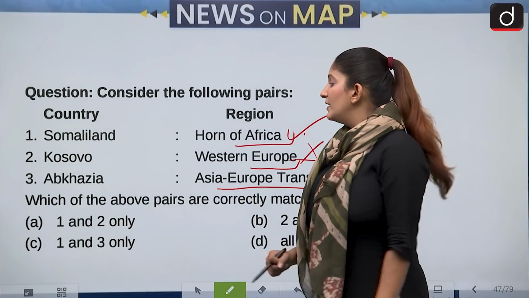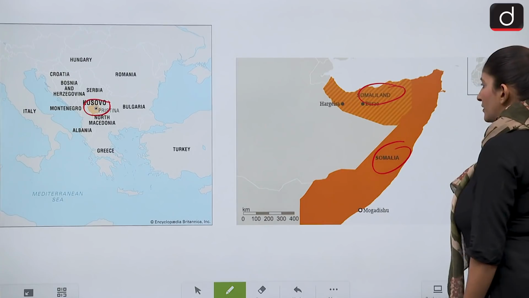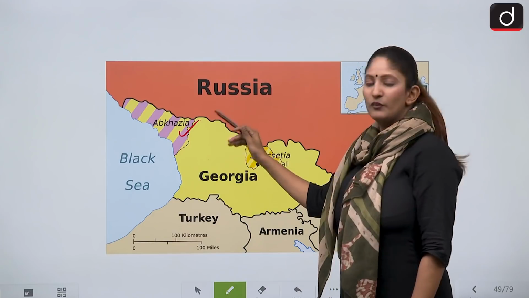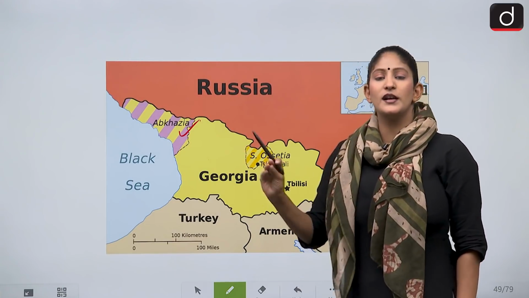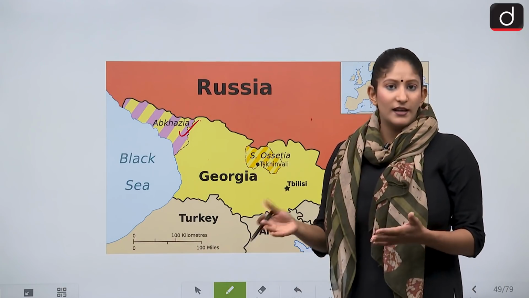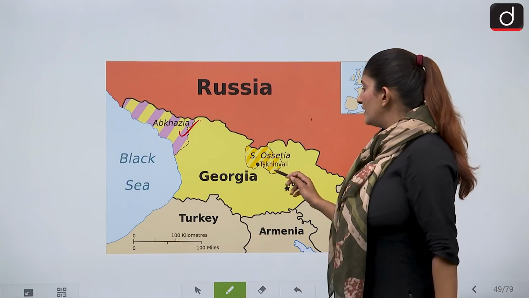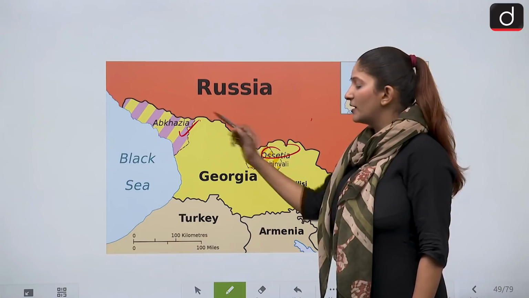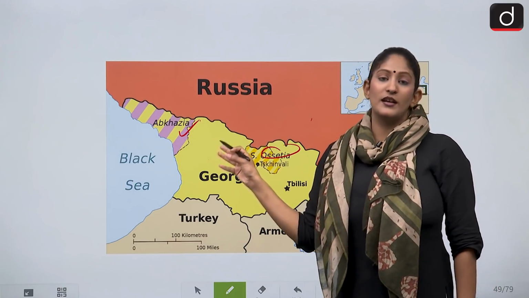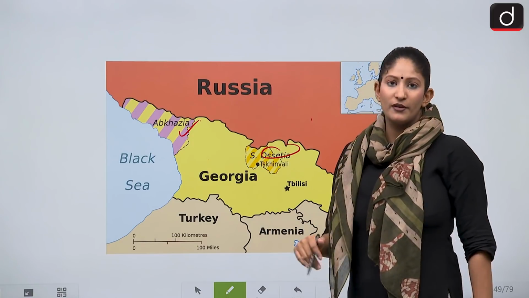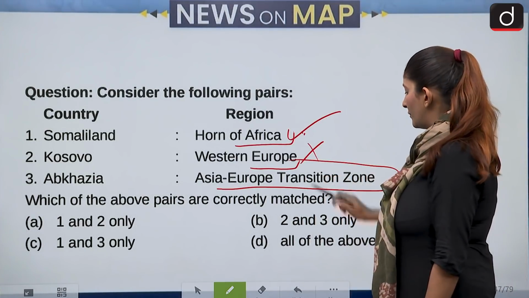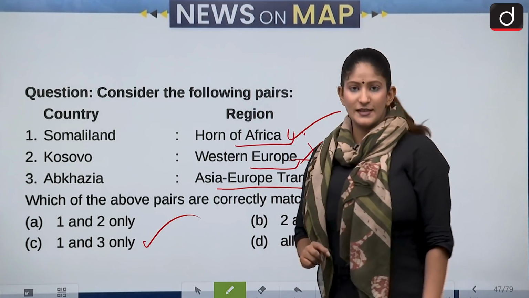Second is incorrect. Let's talk about Abkhazia. Abkhazia is a transition zone, right? Abkhazia is over here, and it was earlier considered a part of Georgia. Many countries still consider it a part of Georgia, but Russia says that it is, of course, an independent or autonomous region. And yes, Ossetia and Abkhazia are certain regions which are autonomous in nature. They are independent. They are working independently. Okay, so yes, it is a part of the transition zone. The correct answer will be 1 and 3 only. Okay, not the second one. Option C is correct over here.